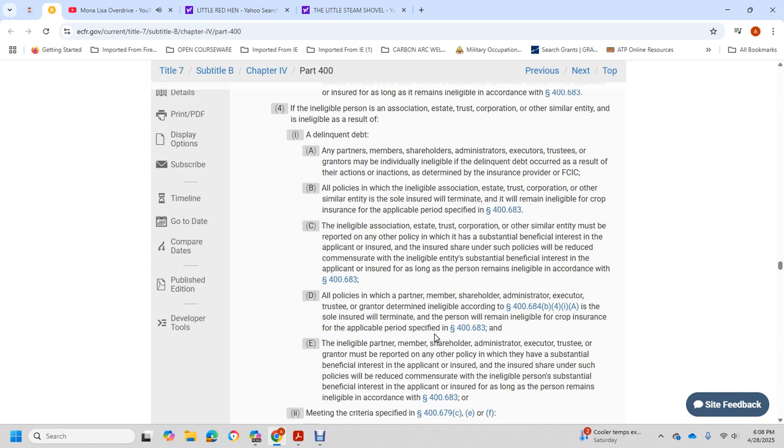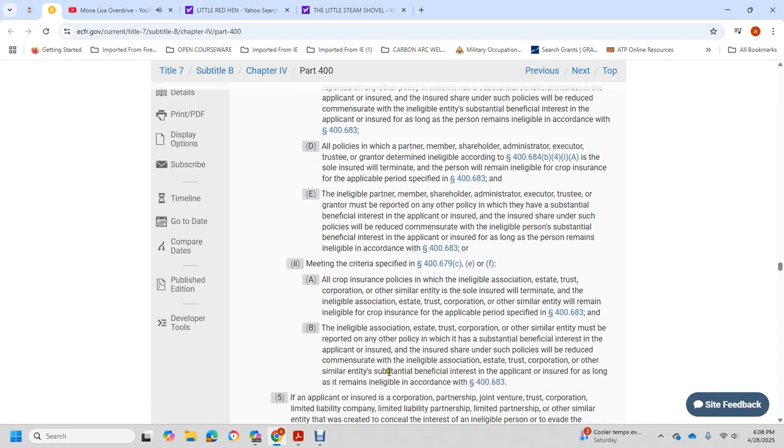with the reduced, with the common share, with the eligible partner, for substantial benefit and interest with the applicant, with the insured, along with the person remains eligible in accordance with 46A3 and the criteria specified in 4679C, E, and F. All crop insurance policy with the eligible association with the estate, with the trust, with the corporation or other similar entity sole insured will terminate with the eligibility association with the estate, with the trust or corporation, similar entity, with the remain eligible to crop insurance with the applicable period specified 46A3.